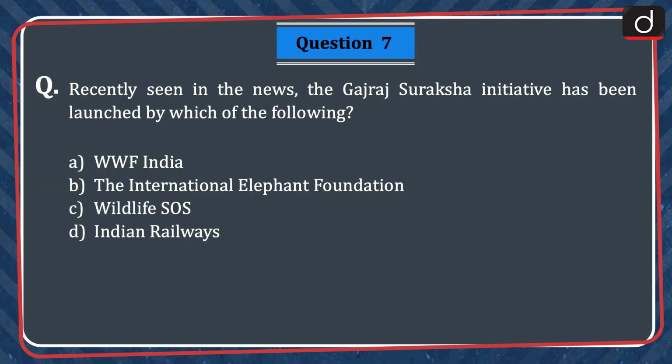The next question is, recently seen in the news, the Gajraj Suraksha initiative has been launched by which of the following? WWF India, the International Elephant Foundation, Wildlife SOS, or Indian Railways? The correct answer is option D, Indian Railways.